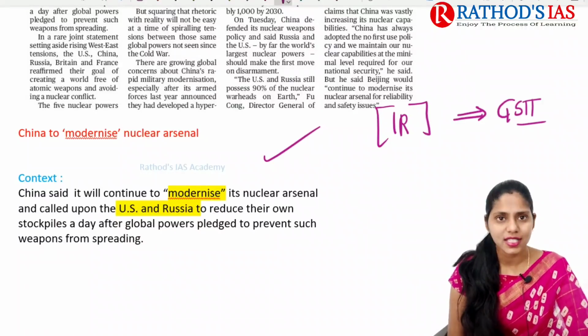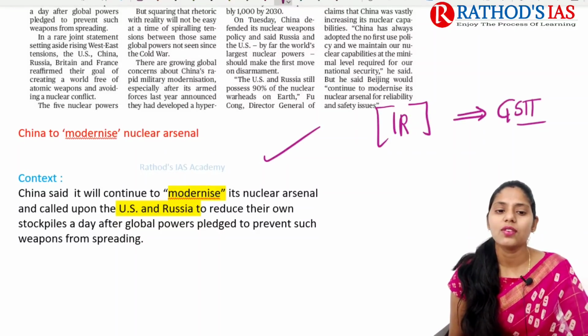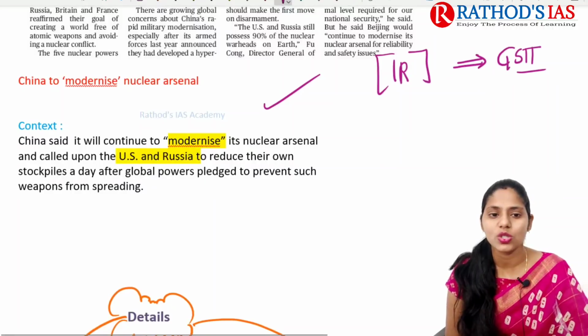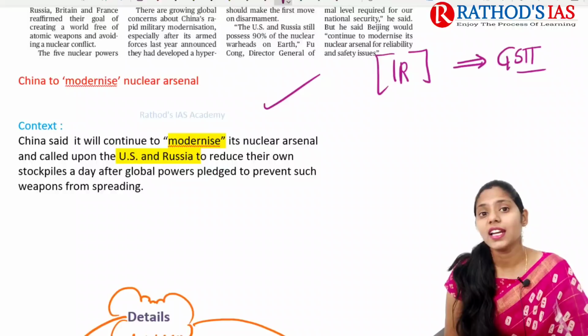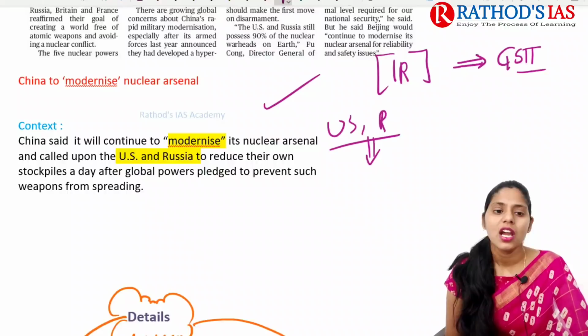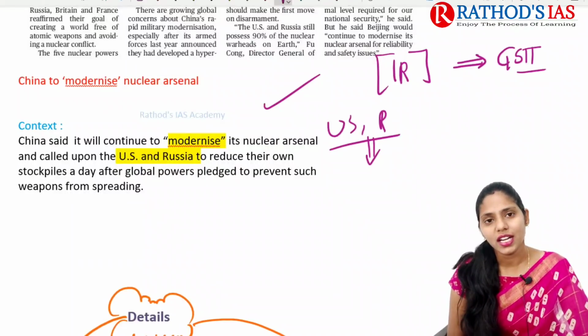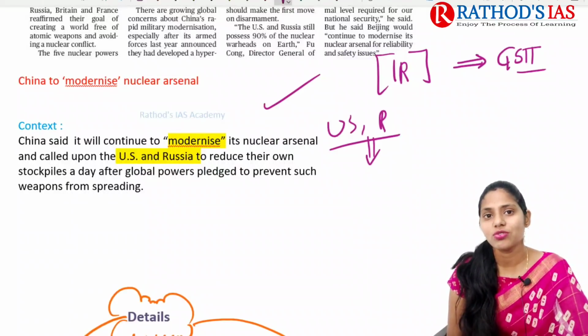If you see the context, it mainly says that China said it will continue to modernize its nuclear arsenal, and China called on the US as well as Russia to reduce their own stockpiles, a day after global powers pledged to prevent such weapons from spreading. In yesterday's lecture we studied the NPT meeting that was held.